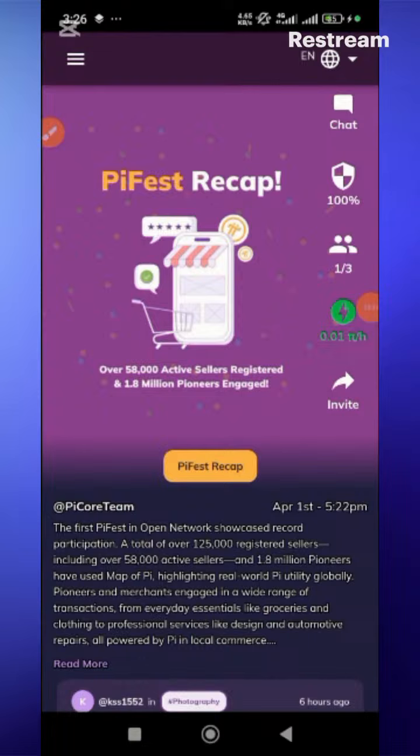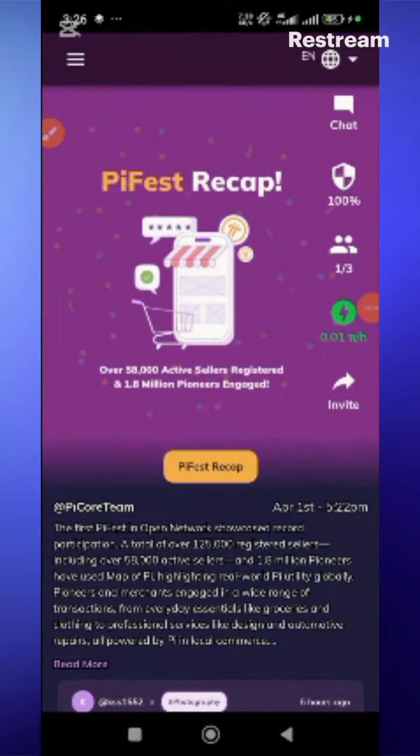To carry out your second migration on the Pi network, you will need to perform a face verification.